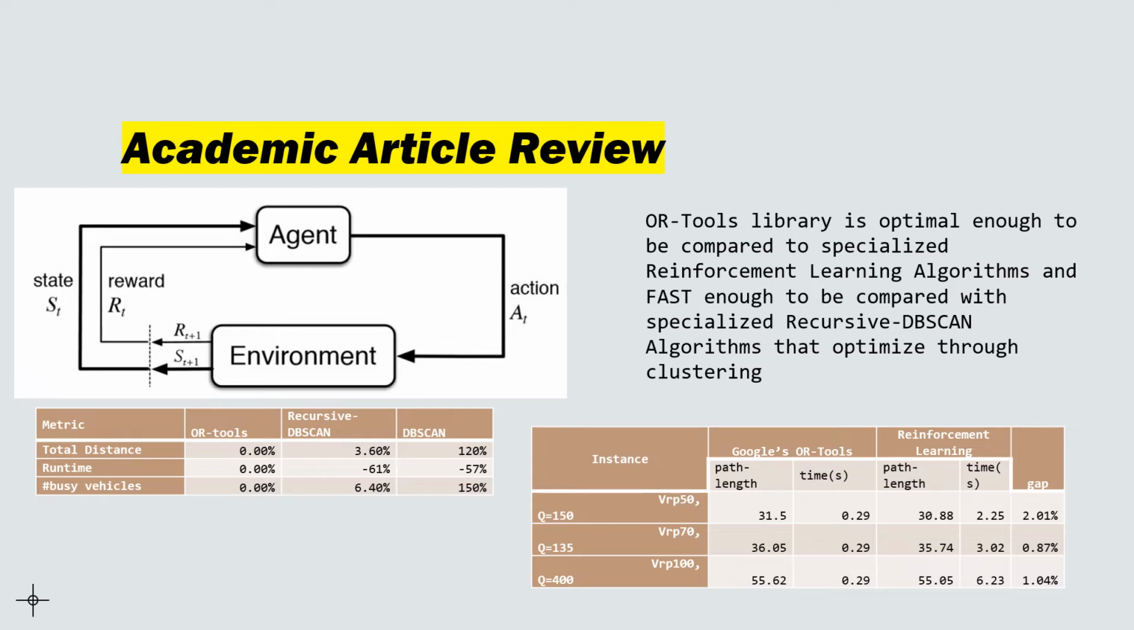It was also being compared to specialized recursive DBSCAN algorithms that optimize through clustering. What these algorithms do is they take all the nodes and they cluster them into smaller groups, and that way there's less that can be done. Essentially, it's like pre-organizing the data. And as you can see here, they're a little bit longer in terms of total distance, but their runtimes are much faster. And these applications are more for 200 or 2,000 node applications, whereas the reinforcement learning was 150 to 400.